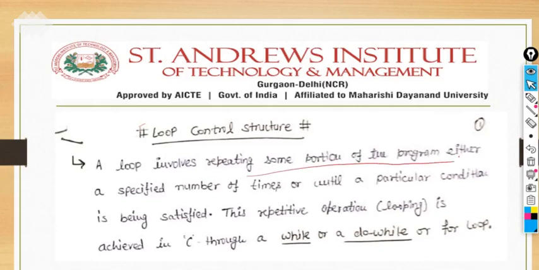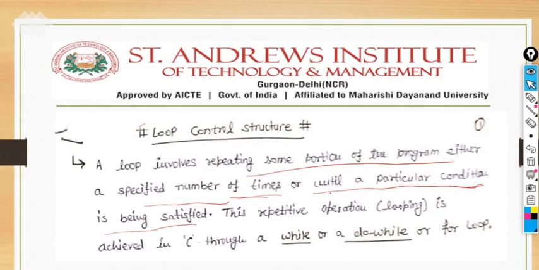A loop involves repeating some portion of the program either a specific number of times or until a particular condition is satisfied. So to repeat a number of statements, we have two options: either we declare a certain number of times, like 10 times the statement repeats, 20 times the statement repeats, or we put a condition, like until and unless something is greater than 0 it will execute.